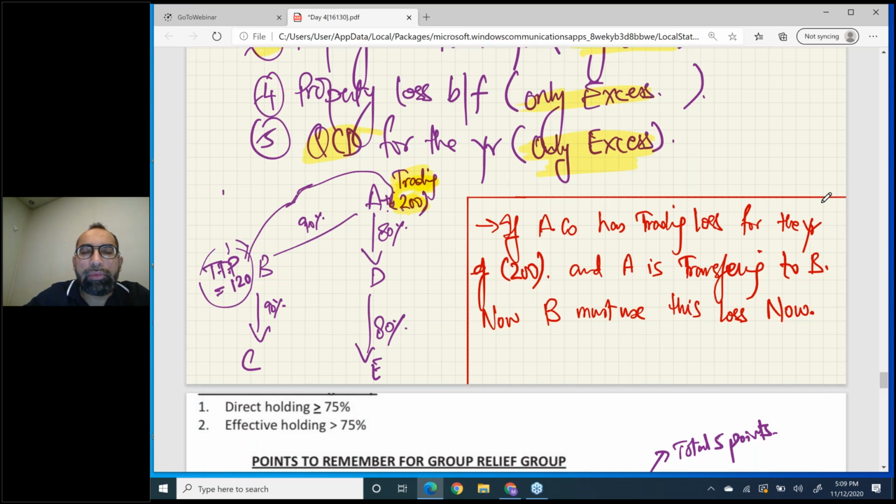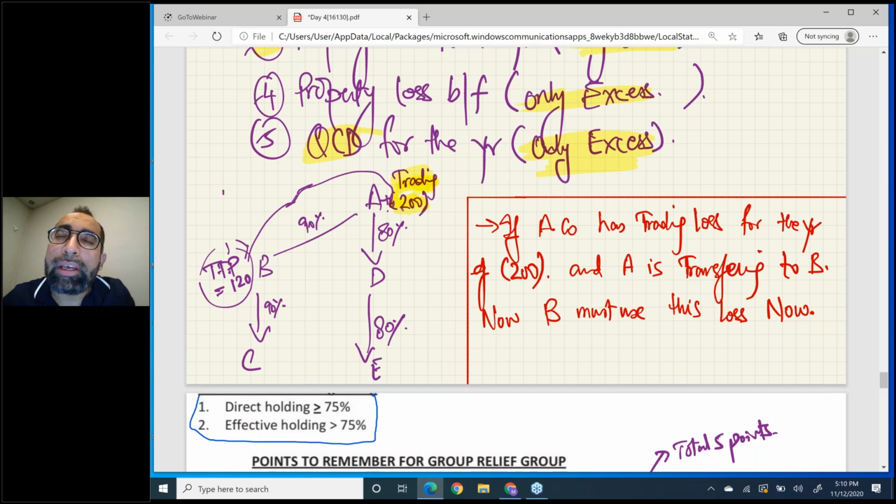Listen, how do we make this 75% group? See the screen. There are two conditions. I need your energy, I need your support in this topic. Please, you have to listen very attentively. For a 75% group, there are two conditions. Number one, direct holding at each level. Direct holding at each level must be greater than 75%.